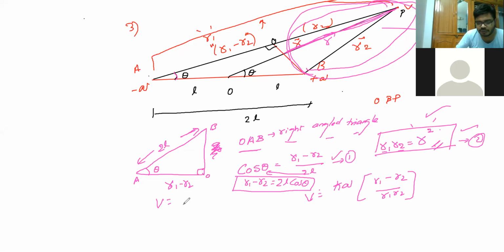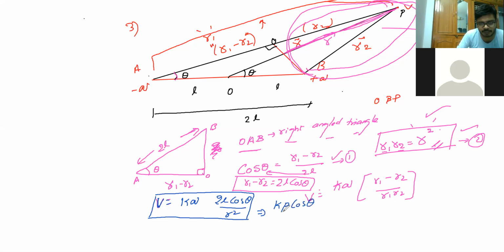So V is equal to KQ, R1 minus R2 is nothing but 2L cos theta, divided by the distance R square. Now, Q into 2L is nothing but your dipole moment, so V is equal to K P cos theta by R square. So this is your relation.